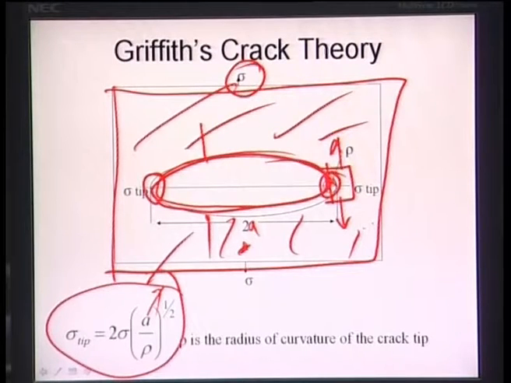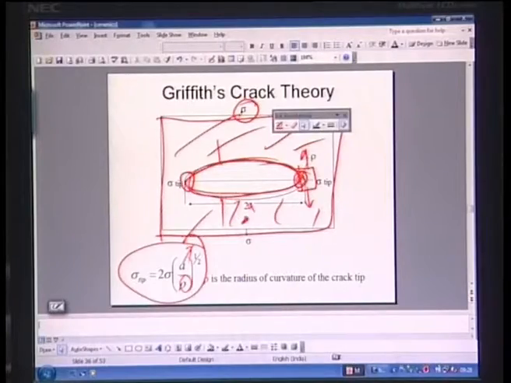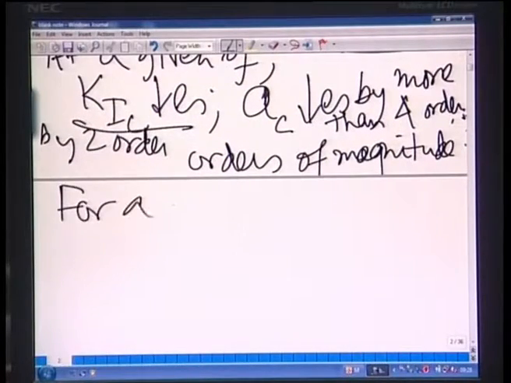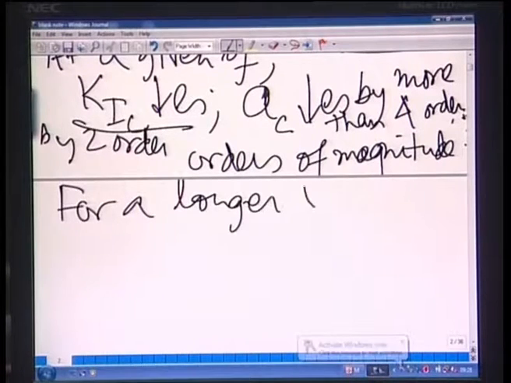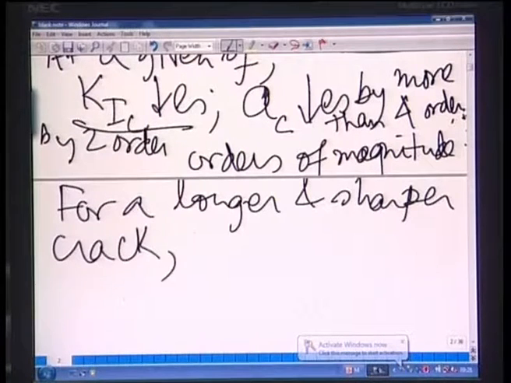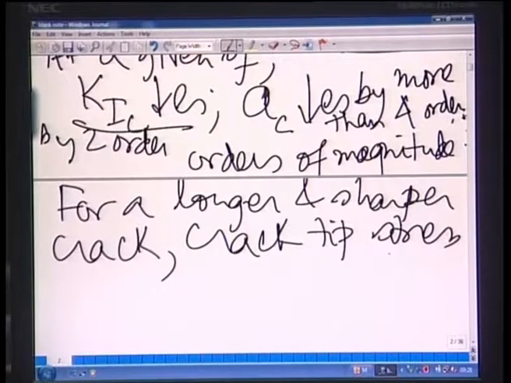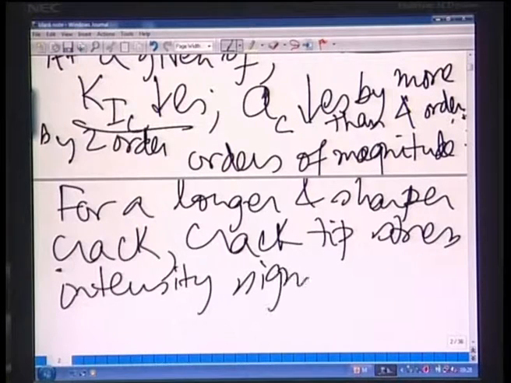So 2A is the total crack length, and rho is the radius of curvature at the crack tip. This radius of curvature is important, and it indicates what I mentioned in the last lecture: for a longer and sharper crack, the crack tip stress intensity factor significantly increases. Whenever cracks are longer and sharper, the crack tip stress intensity significantly increases.